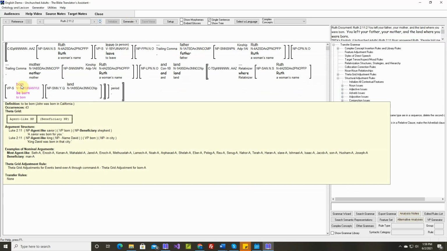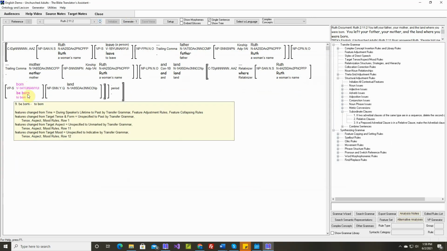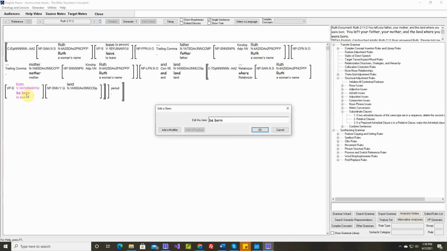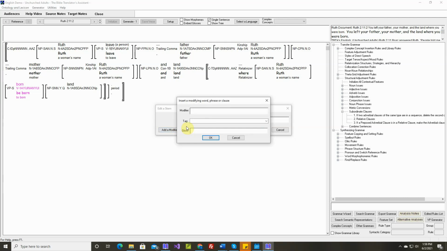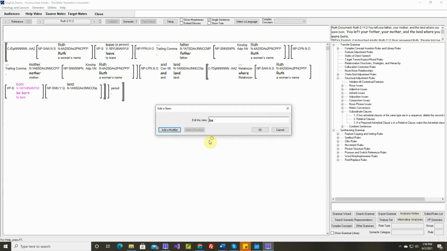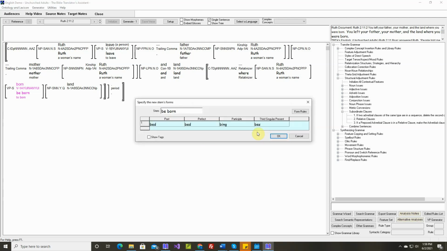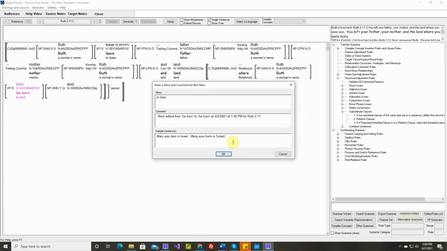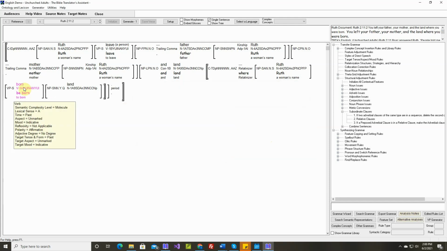Okay, be born. Okay, first let's change this. When we imported this from the Word document, TBTA had no idea that this was a modifier, or what type of modifier. So the stem is be, and then born is a modifier. We will call it a post-verbal modifier. And we can ignore these because the verb to be is handled by a spell-out rule.